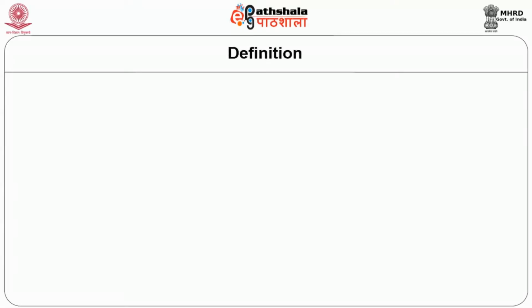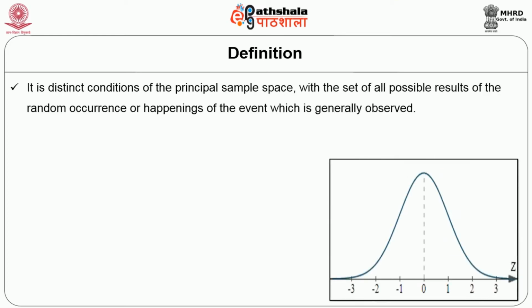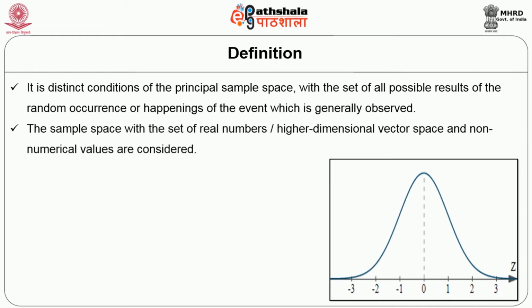Now let us understand what the definition says about the probability distribution. Probability distribution is a distinct condition of the principal sample space with a set of all possible results of the random occurrence of events which is generally observed. The sample space with the set of real numbers or higher dimensional vector space and non-numerical values are considered here.